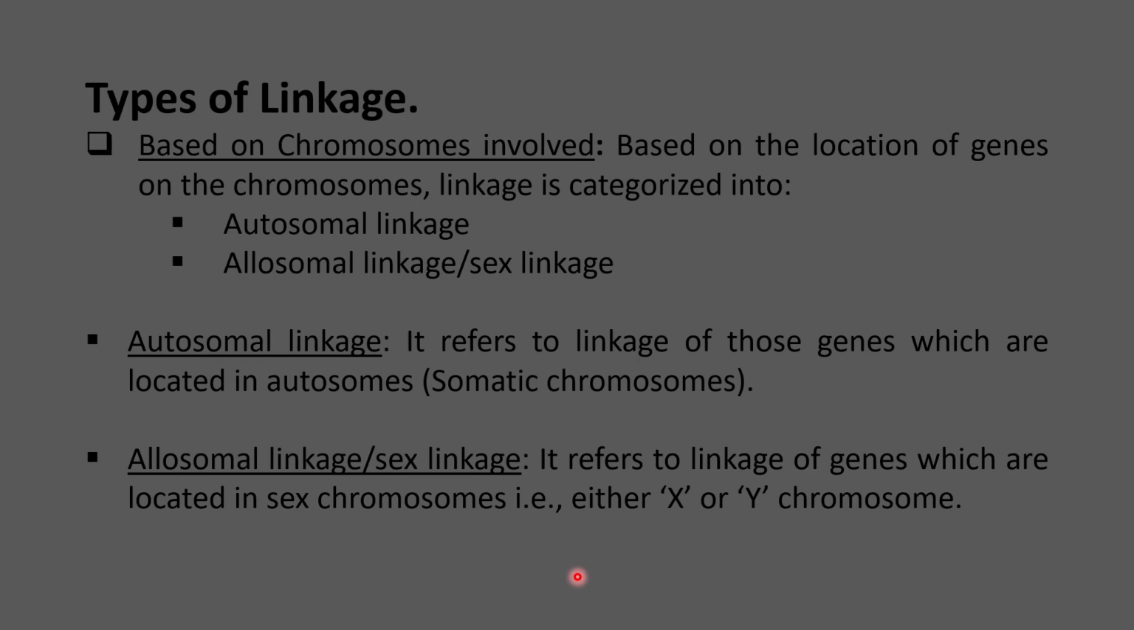And based on the chromosomes that are involved, there are two types of linkages. One is autosomal linkage and the other one is allosomal linkage or sex linkage. Autosomal linkage refers to the linkage of those genes which are located in autosomes, that is the somatic chromosomes. If the linked genes are present in the somatic chromosome, it is called autosomal linkage. And if the linked genes are located on the sex chromosome, it is called allosomal linkage. In the sex chromosome, they can be present either on the X chromosome or the Y chromosome.